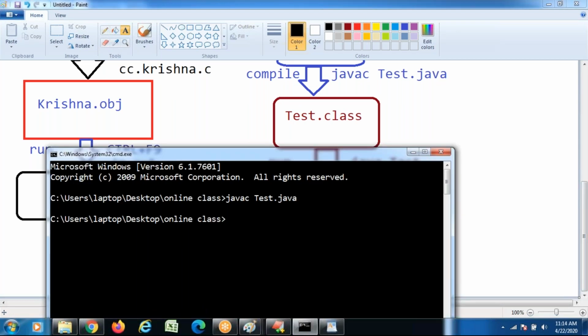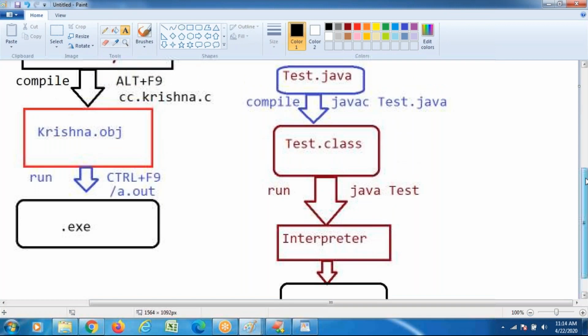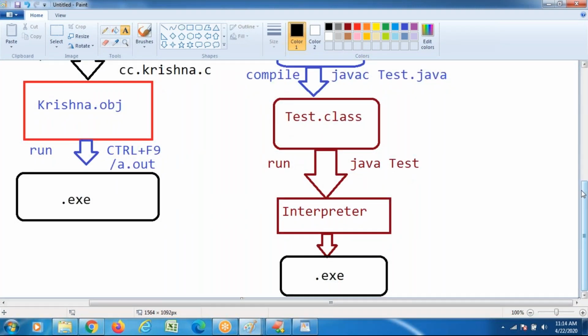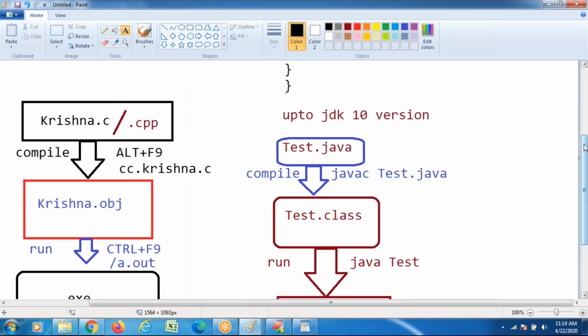Now you concentrate: javac file name dot java, then java file name. Observe once, and automatically the output statement comes. So save the Java program with the .java extension, compile and generate its dot class file. Execution is possible only for the dot class file. Generally, 99.99% you may find this type of scenario.